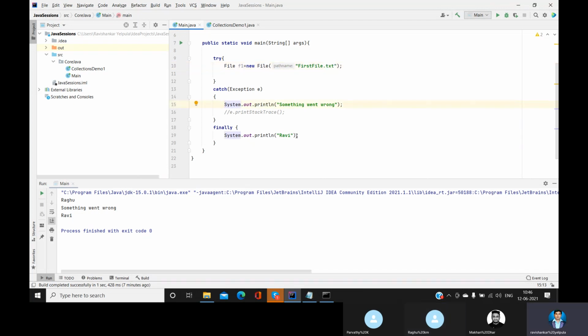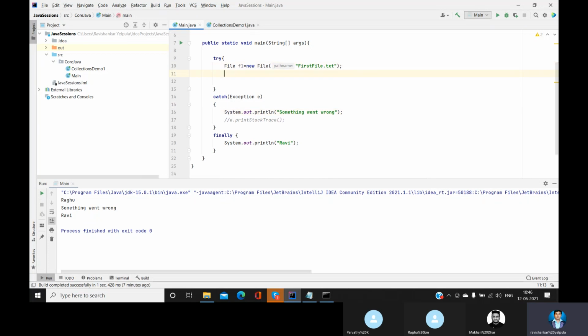Okay, fine. We have created this, and we are just trying to check whether that file gets created or not.